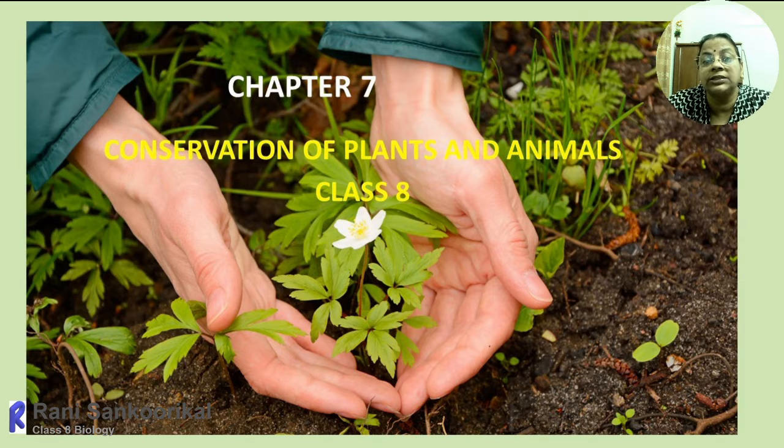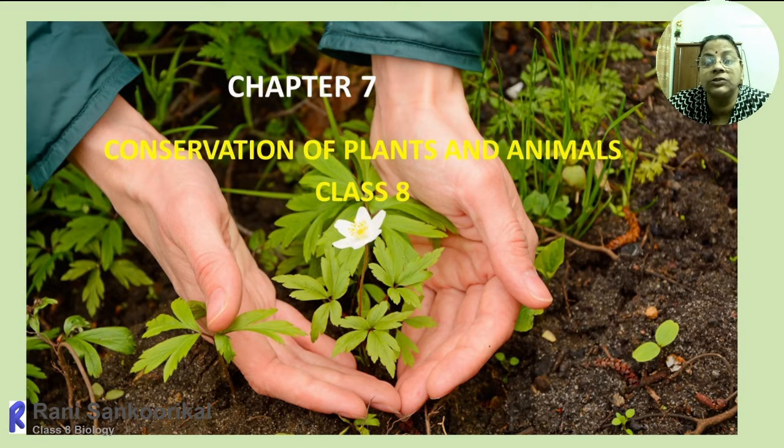But when we discuss this chapter, we will understand that each and every species on the earth is interrelated with each other. They are acting as an important link in the food chain and in turn the food web, and they interact with each other and play an important role in keeping all the organisms on the earth.